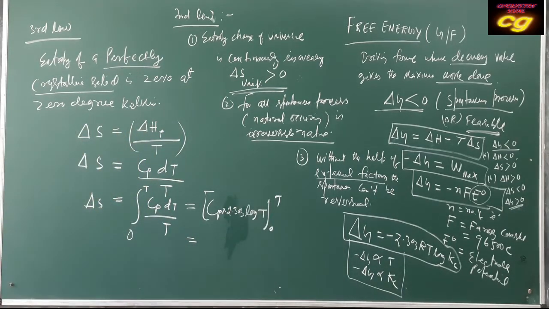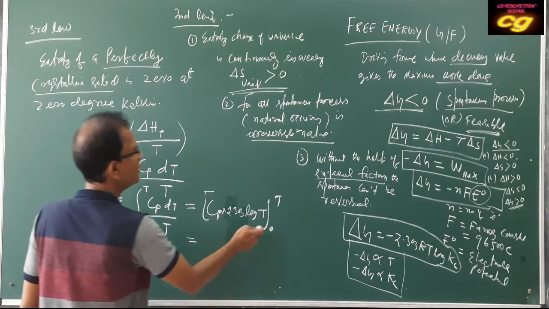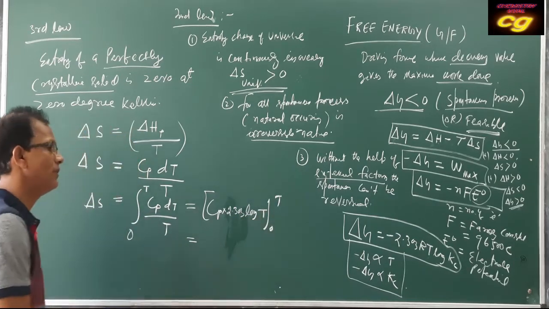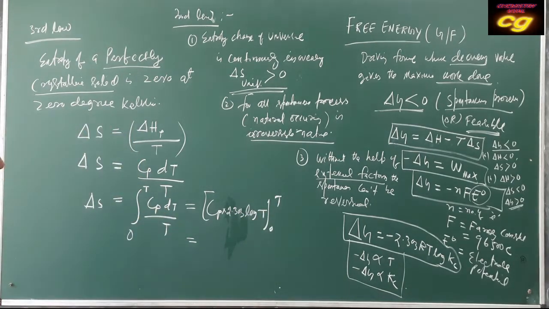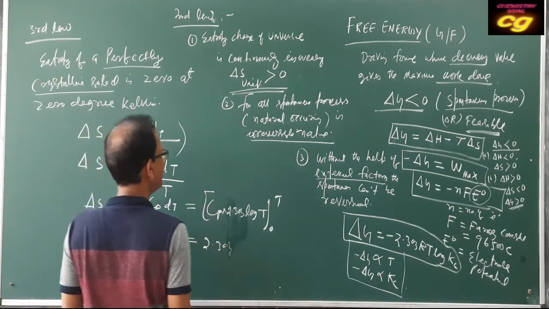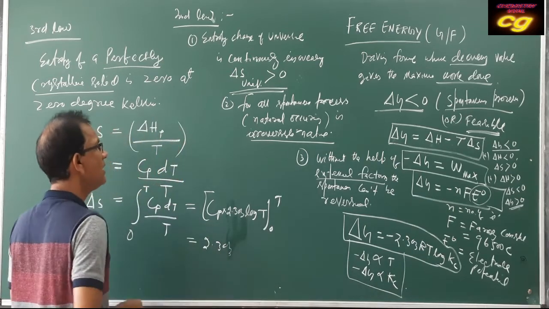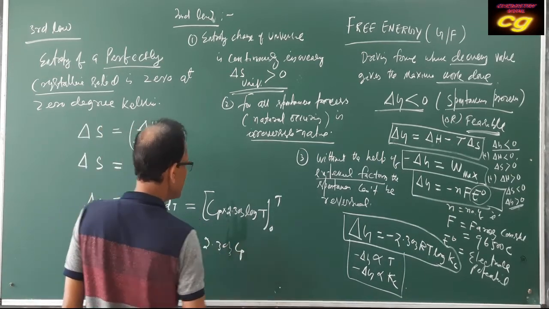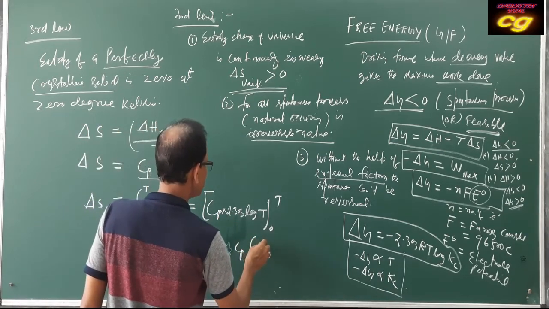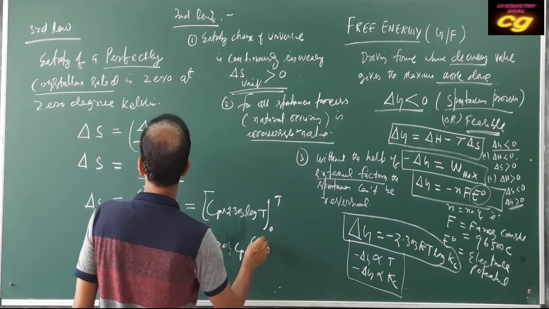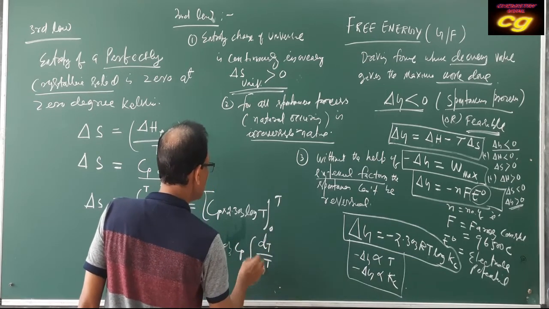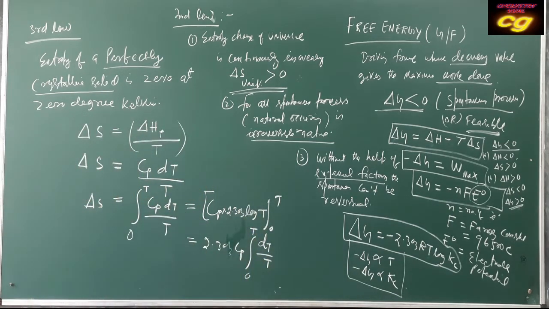The value will be this much, because when you put temperature 0, that will be log 1, log 0, so this is the value. So this expression that you can bring: 2.303 log, that is Cp, we bring to the left side, then by integration we can say dT upon T, from 0 to T. So this is the expression.